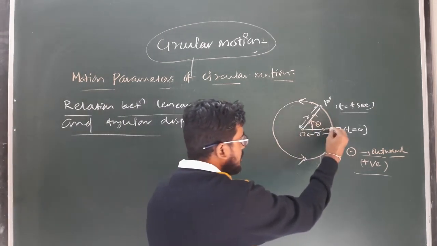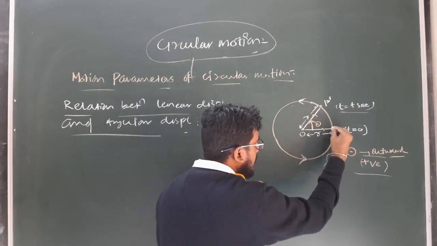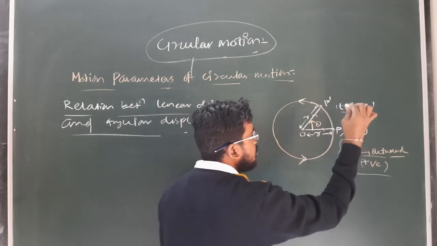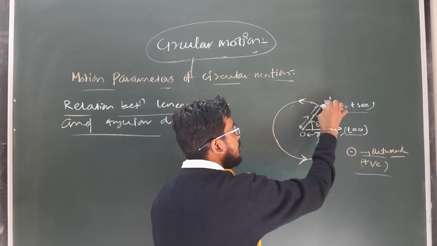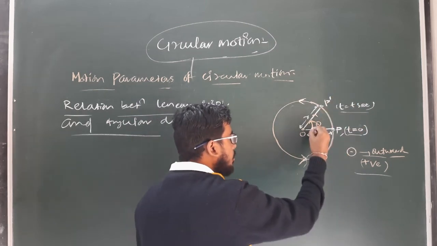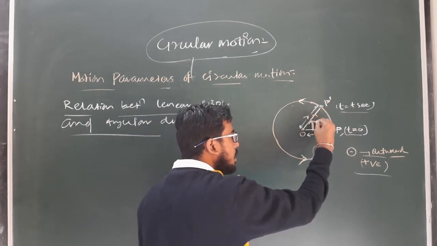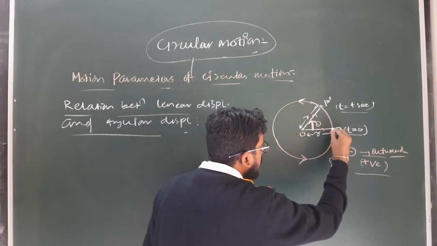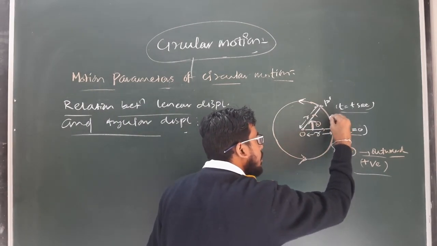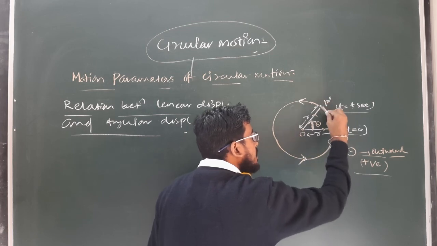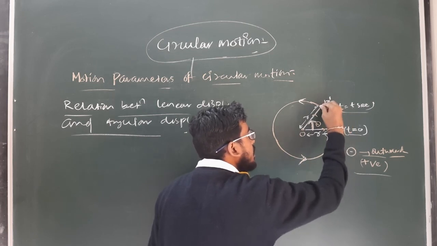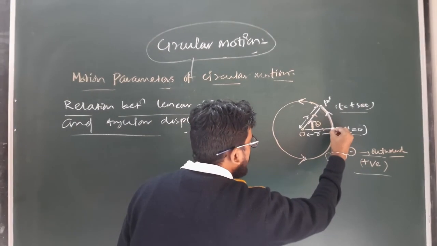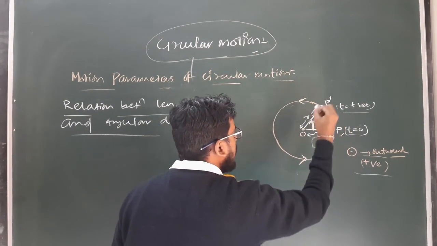In this particular case, the particle is at point P when t equal to 0, and after t seconds the particle is at point P dash. So the angle covered by the radial vector is theta, which is the angular displacement of the particle. But the particle also covers a linear distance from P to P dash, and this linear path is known as the linear displacement. So what is the relation between this linear displacement and the angular displacement?